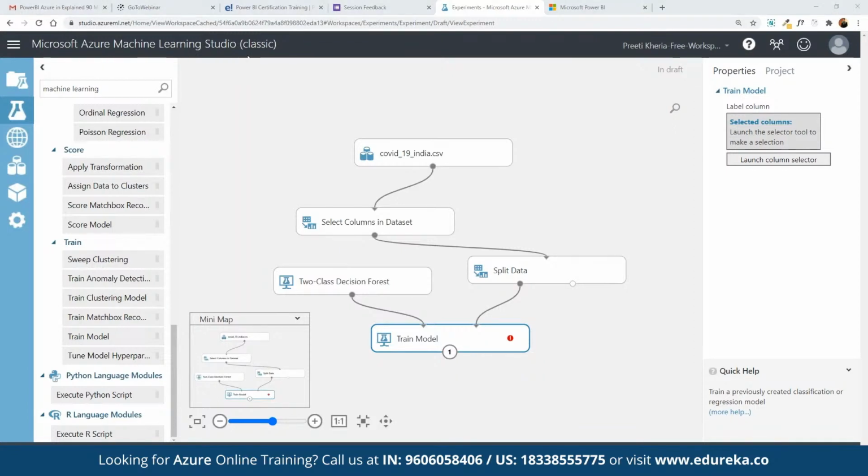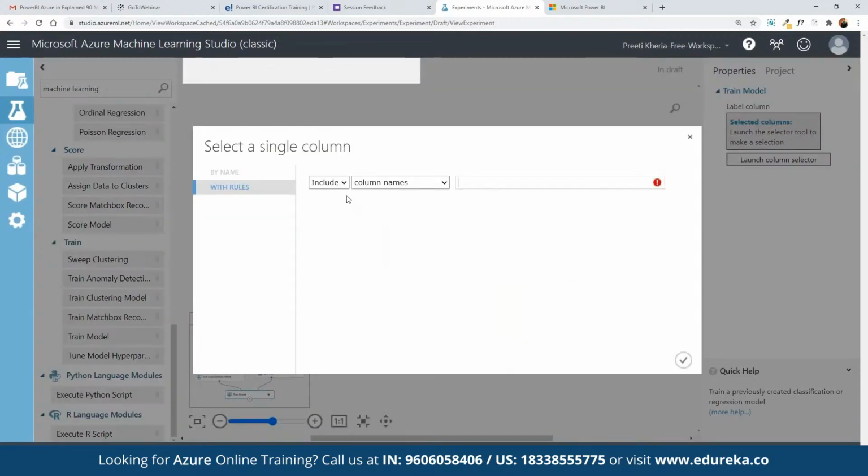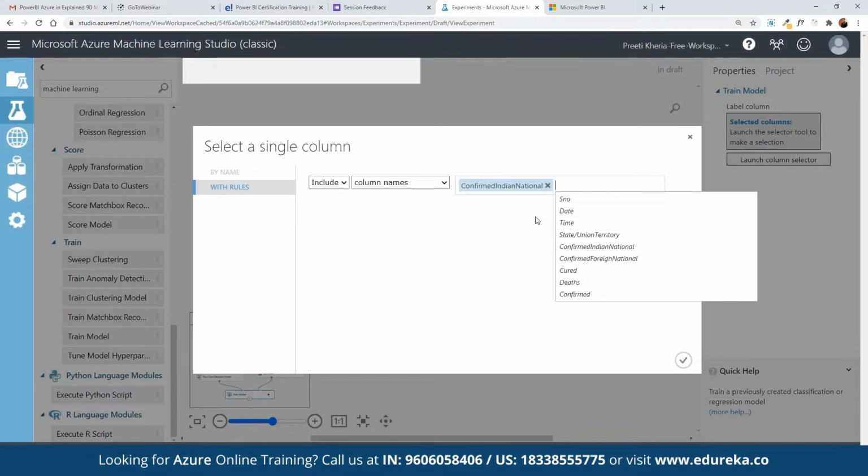Once we have connected the two class decision forest with the training model, for the training model as well, we can simply launch the column selector to choose which columns we want to make use of. Here we have rules, and here we have defined the column names. Let's suppose we want to search for the confirmed national.